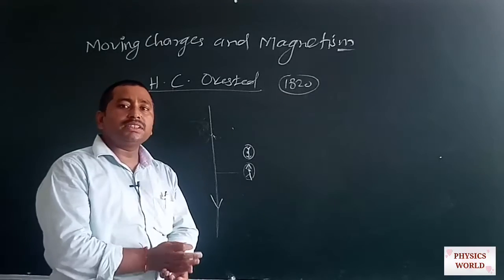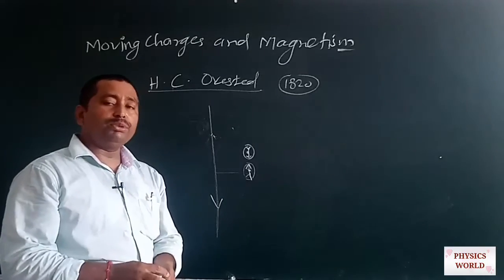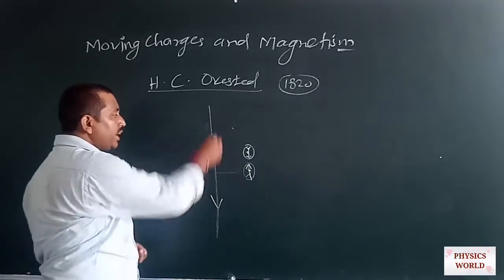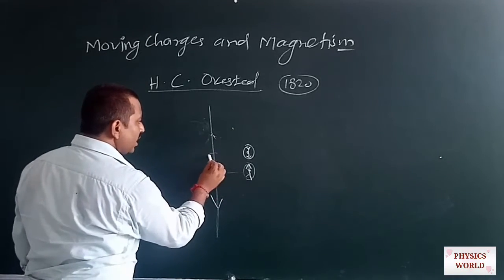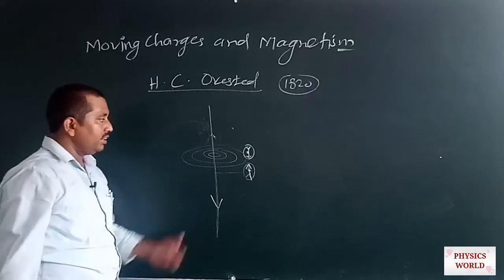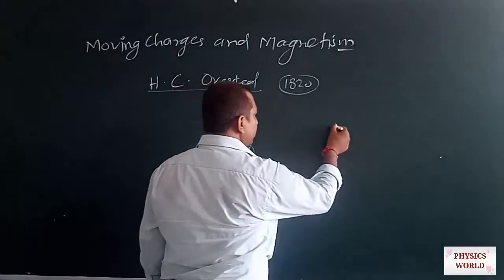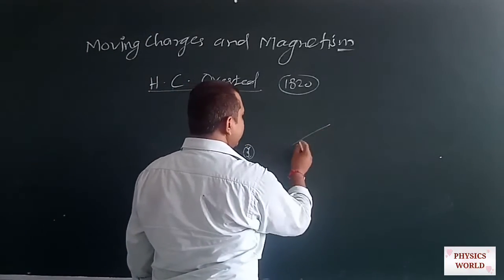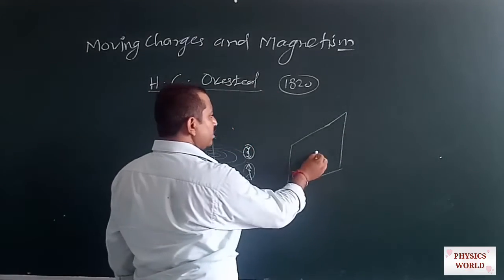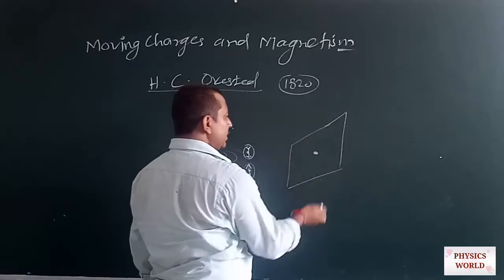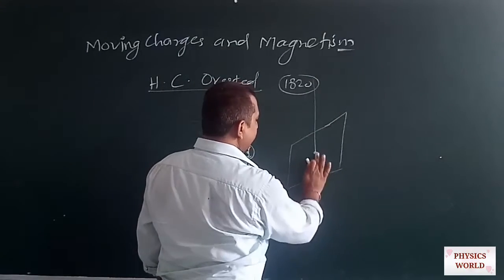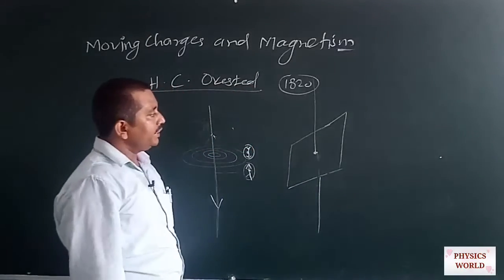By doing some experiments, he also concluded that the magnetic field just around the wire forms concentric circles. He took a cardboard in the plane of the paper, and the wire pierces through the paper perpendicularly.